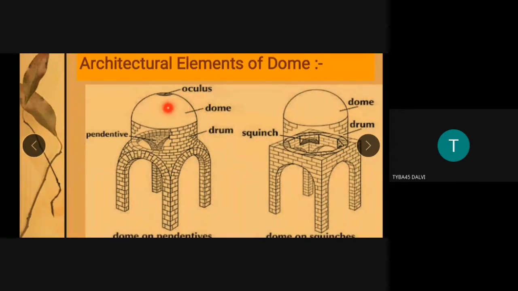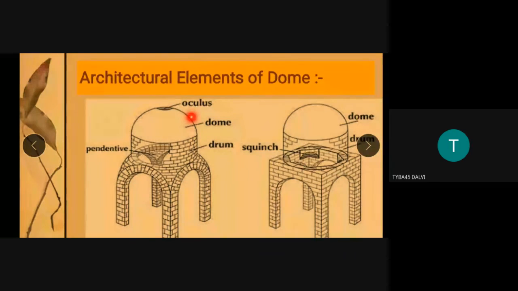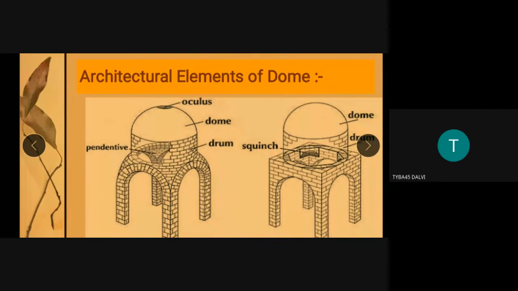Hemispherical dome, 180 degrees, which is surmounted on the drum, which is the bottom layer of the dome. The drum is again the binding ligature that joins the dome to the arches, basically. You see the pendentive. Pendentive, I explained, is a concave triangular section. These are the arches. So basically, how the dome is constructed, or bound, or trussed by the entire lower arches.